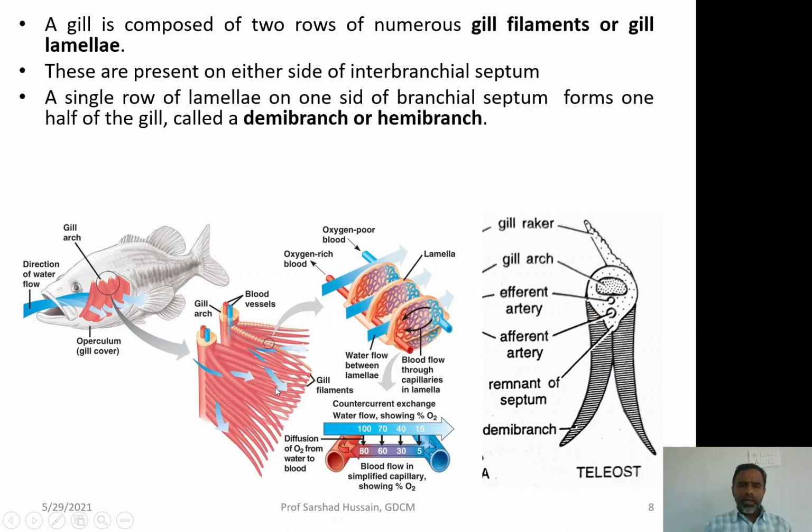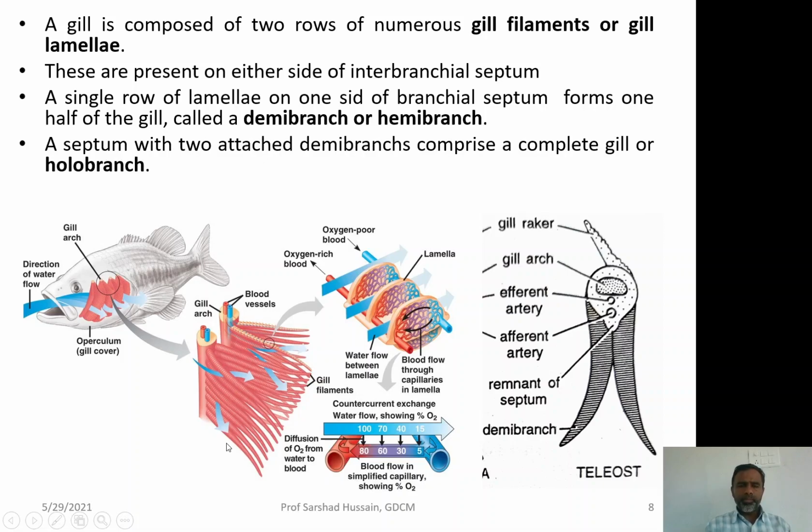A single row of lamellae on one side of branchial septum forms one half of the gill. So this is the one half of the gill, this is the other half of the gill. The one half is called as demibranch or hemibranch, and when both the rows of the lamellae are taken together, then it is called the holobranch or complete gill.